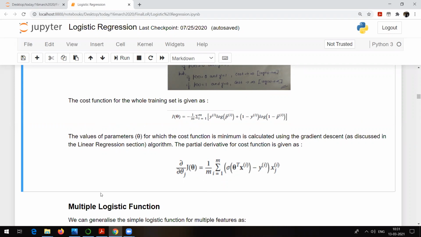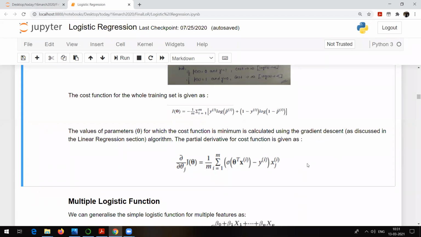As we have discussed in the case of linear regression, we took the derivative in the gradient descent method, exactly the same thing. Again, you do not need to remember anything here, just for your knowledge I am showing it. This is the equation for the cost function, right? Because we want the minimum cost. That's why we take the derivative.